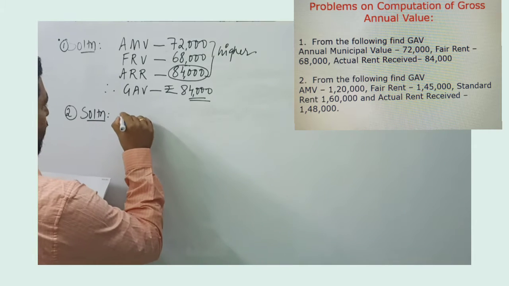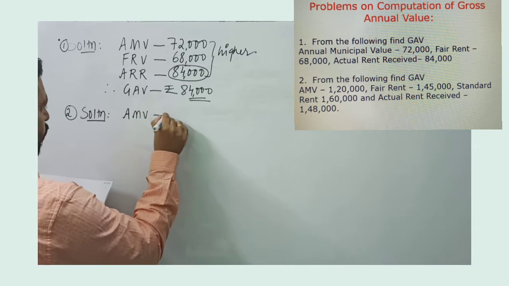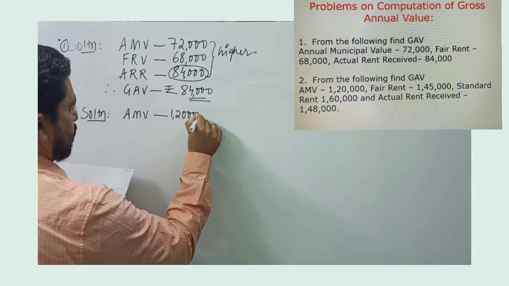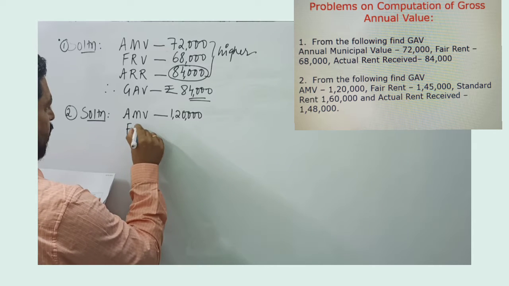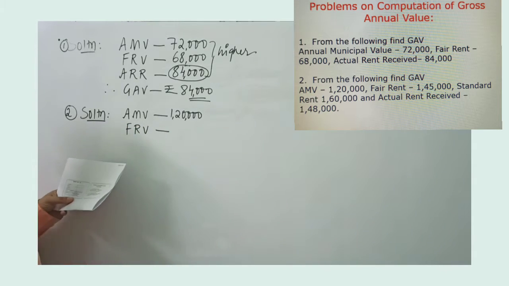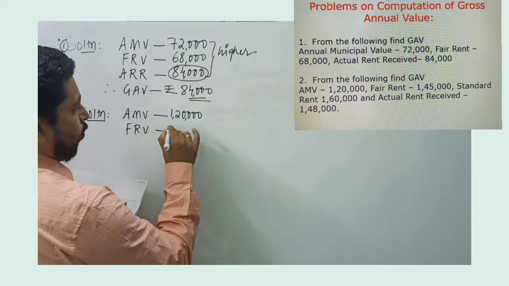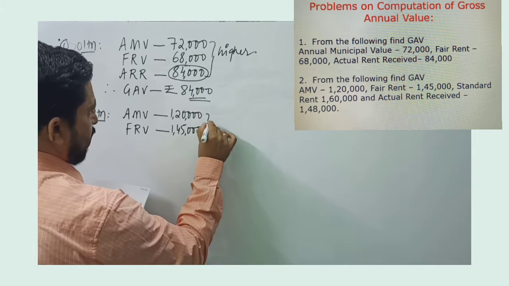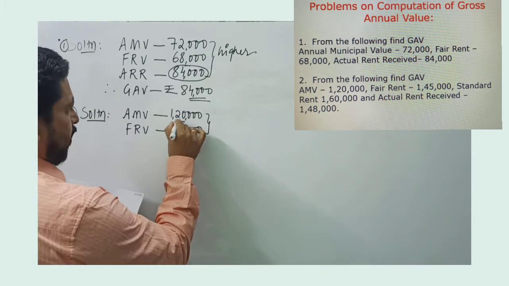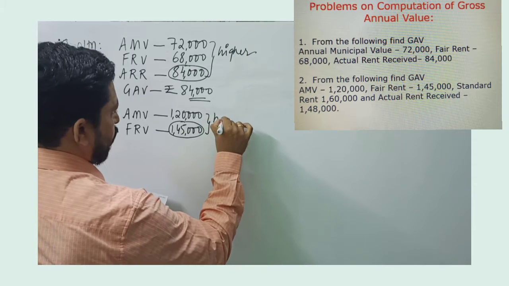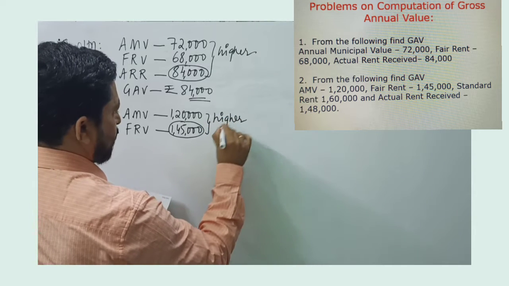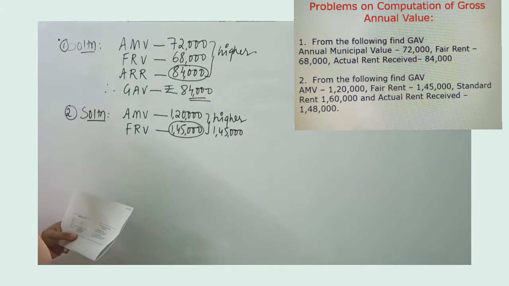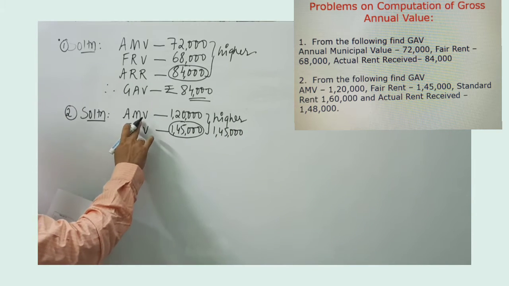First step, we take annual municipal value. Annual municipal value given in the problem is 1,20,000. That is first compared with fair rental value. And fair rental value is 1,45,000. As we have seen in the computation of gross annual value, among the two, whichever is higher. So I record over here, whichever is higher. So as per step 1, we get 1,45,000 as the higher value.